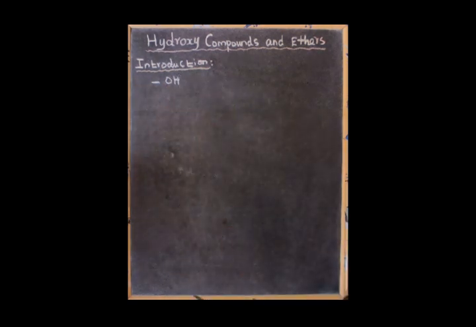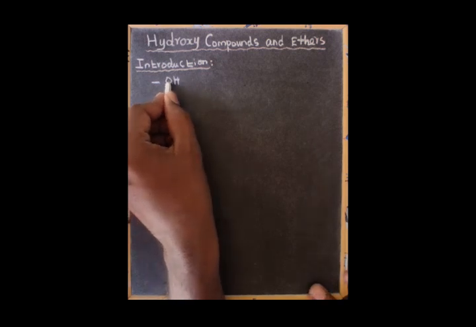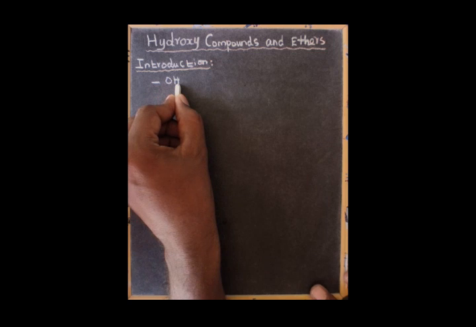Before we start the lesson, let's discuss some introduction about hydroxy derivatives or hydroxy compounds. The hydroxy or hydroxyl group is an entity with the formula OH. It contains oxygen bonded with a hydrogen atom.